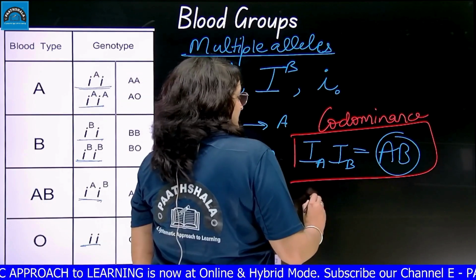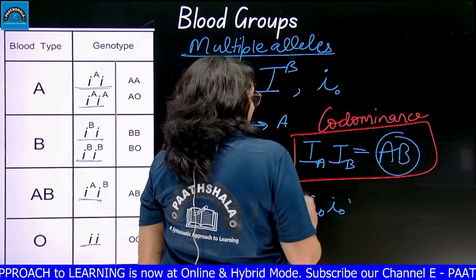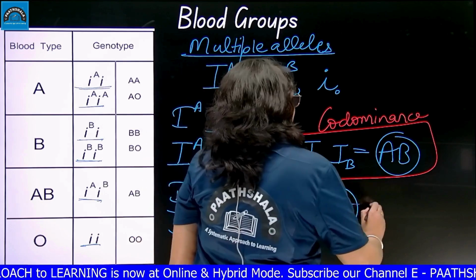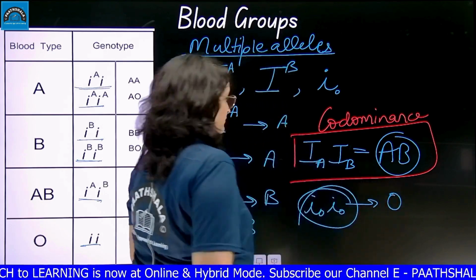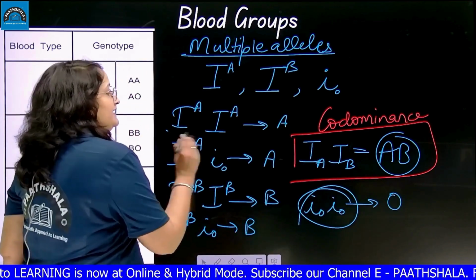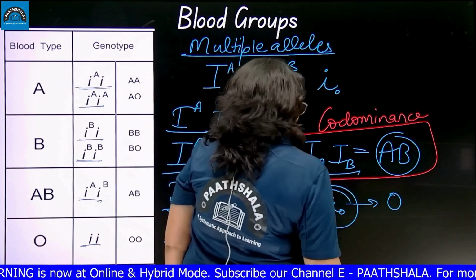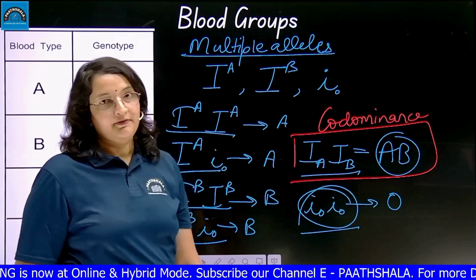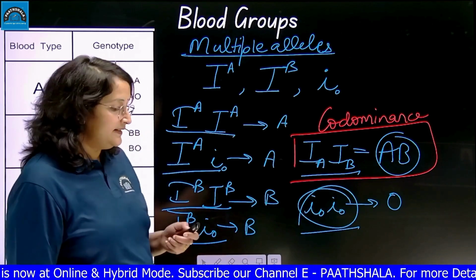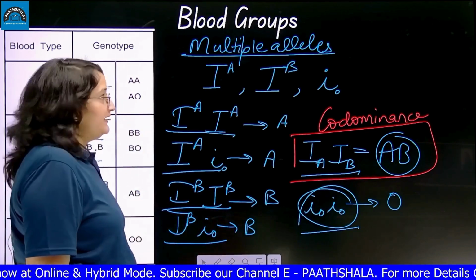And the last one, when IO comes with IO, this is the only condition when the person will have the O blood group. So there are 6 possible genotypes responsible for all types of blood groups humans have. Right? So this is another important topic related with genetics.